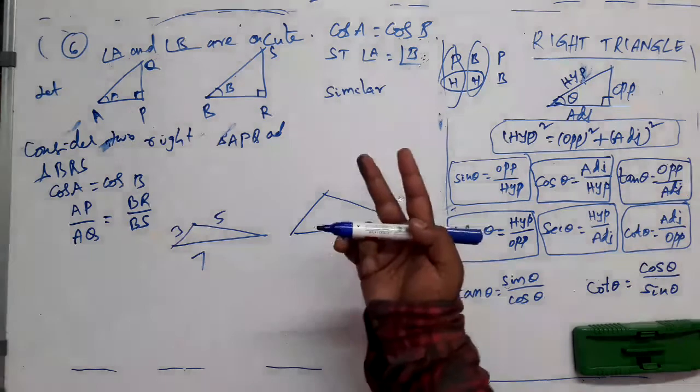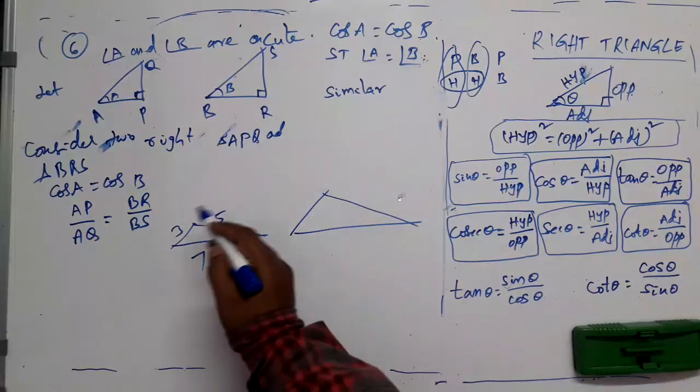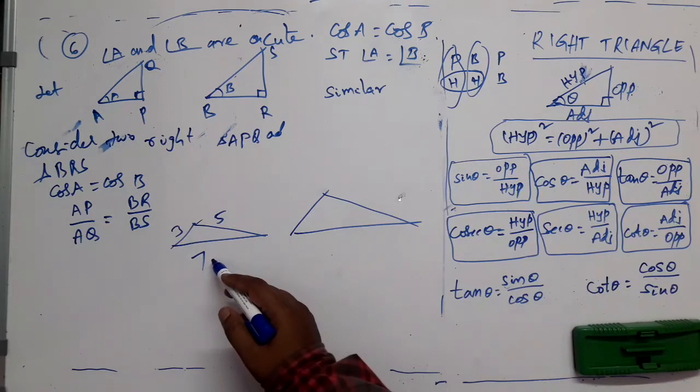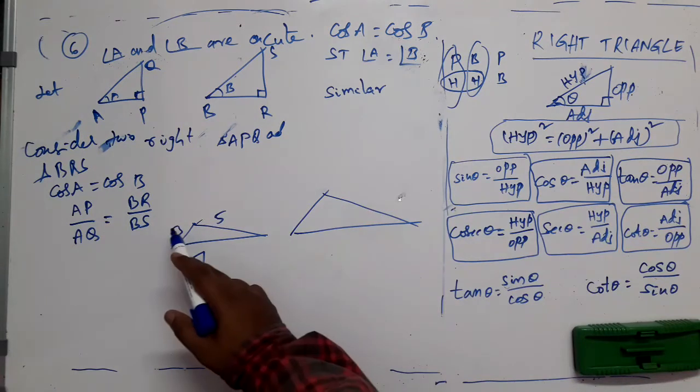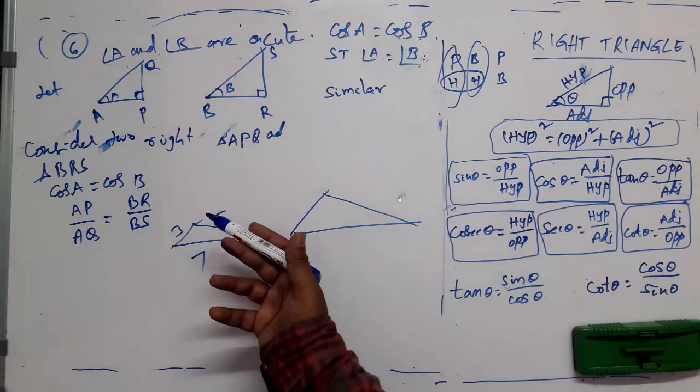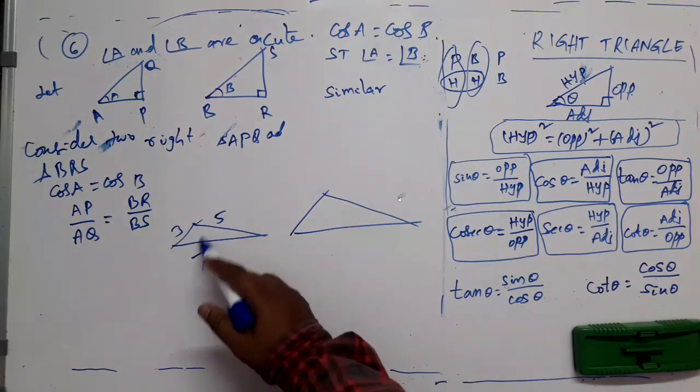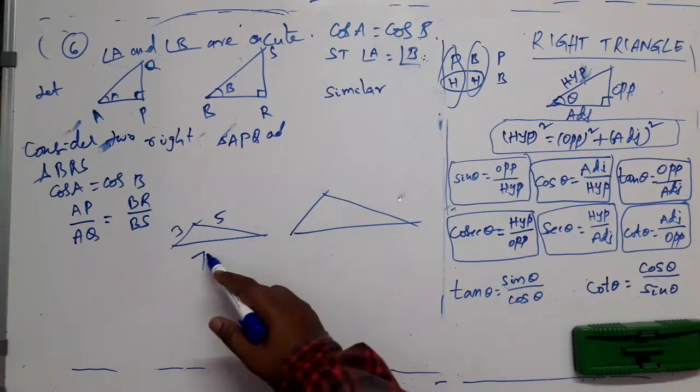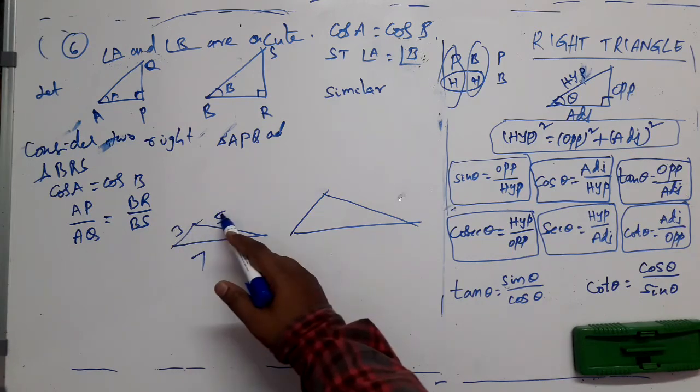Yes, there are two conditions. The sum of any two sides should be greater than the third side, and the difference of any two sides should be less than the third side. Let us verify. 3 plus 5 is 8, greater than this. 5 plus 7 is 12, greater than this. 7 plus 3 is 10, greater than this.